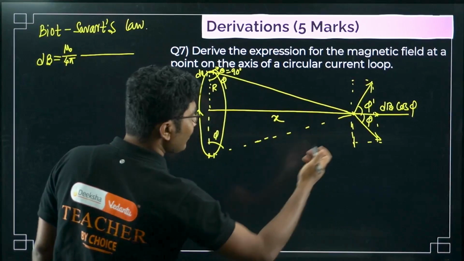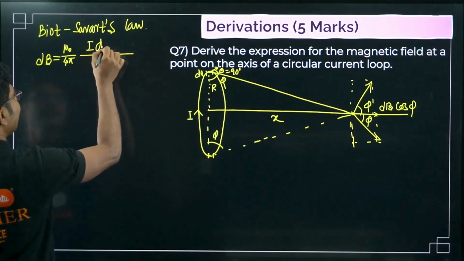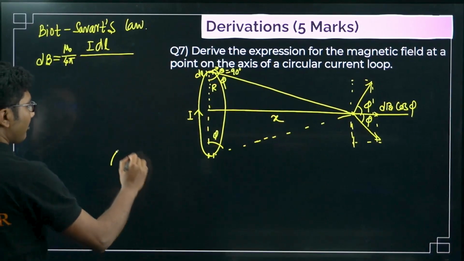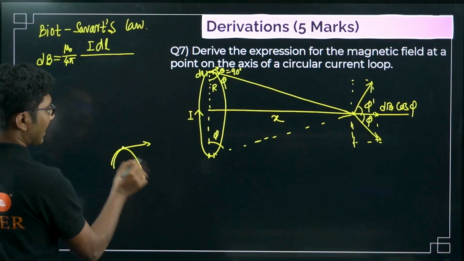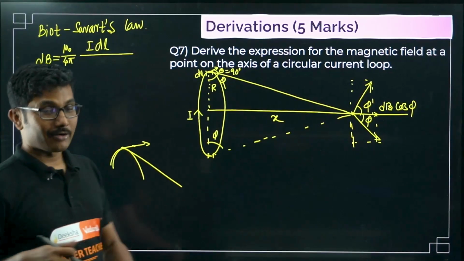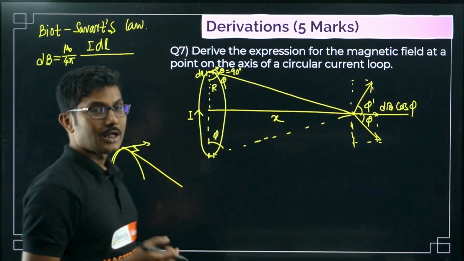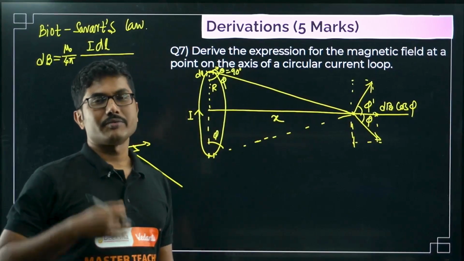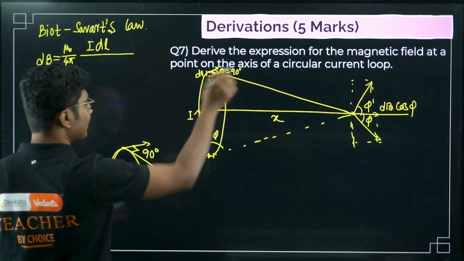Now, mu naught by 4 pi. Now what is I dl sine theta? As I said, sine theta in this case, if you consider this point, this is the tangential direction. dl is along this direction and r is in this direction. Both should be tangents, but in a different plane. Both tangents should always be perpendicular to each other. Any tangents drawn at the same point on a curve in a 3-dimensional plane will always be 90 degrees. That is the main thing. That's why theta is 90 degrees.